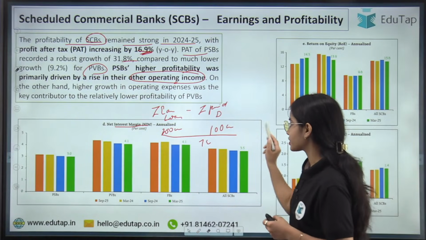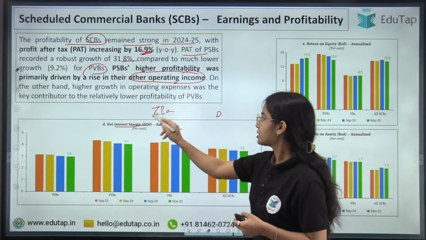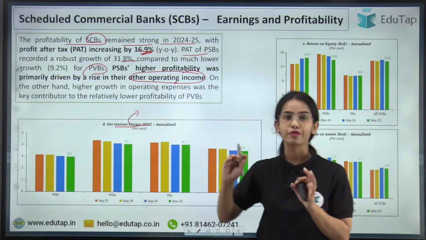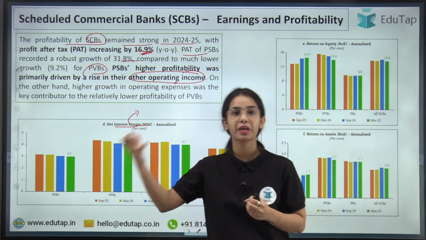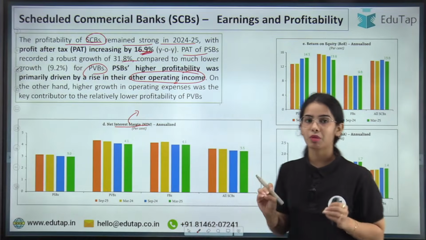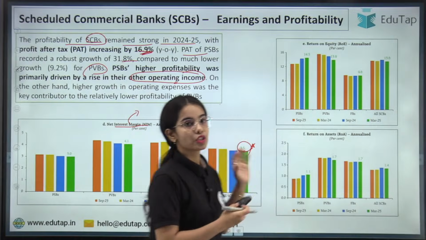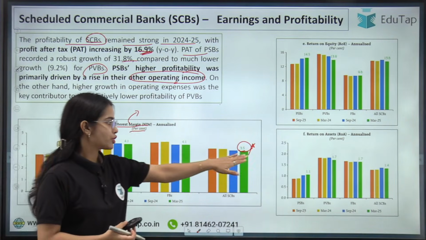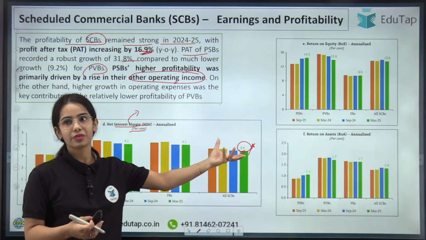So this is net interest margin. That is seeing the difference between the interest that is earned by the banks minus the interest that is paid by the banks. So that is net interest margin. That is 3.5%. So this is the net interest margin annualized in the percentage form. That is 3.5%. That is, positive interest has been earned.